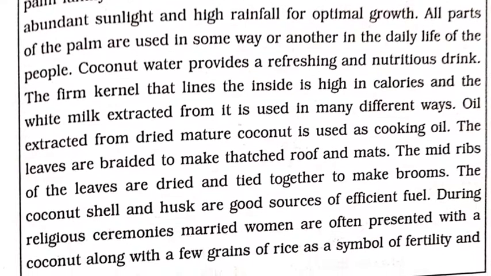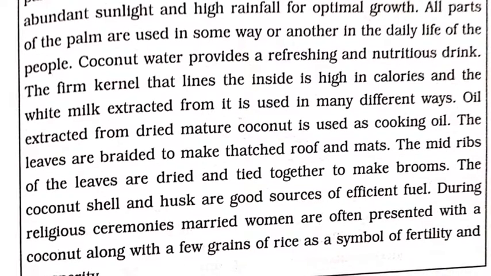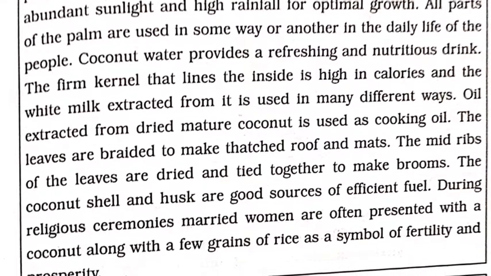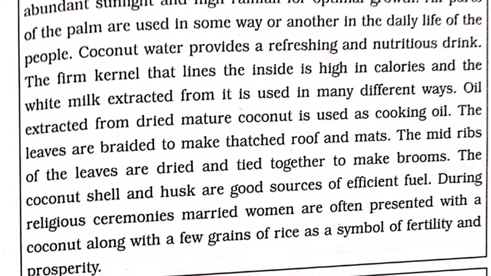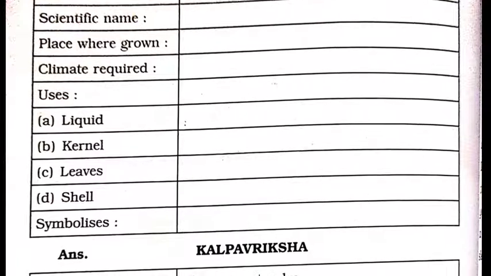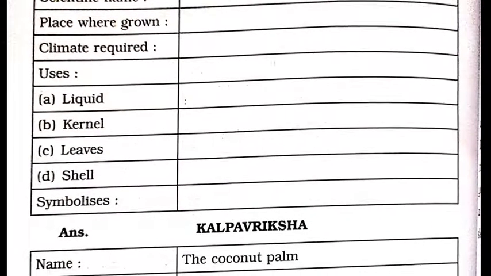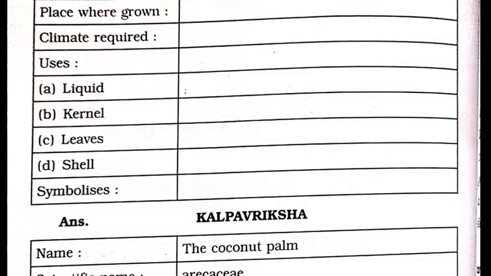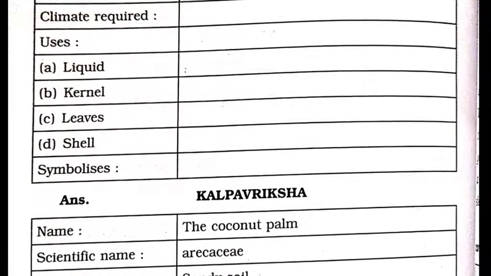During religious ceremonies, married women are often presented with a coconut along with a few grains of rice as a symbol of fertility and prosperity. So after reading this extract, you have to fill in the given table. Let us concentrate on the answer. But firstly, answering should be done after reading the extract at least 2 times.